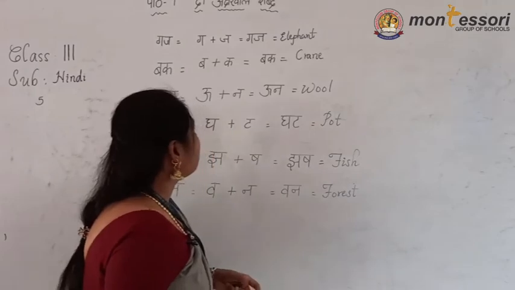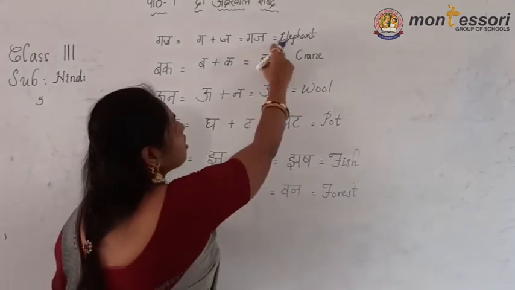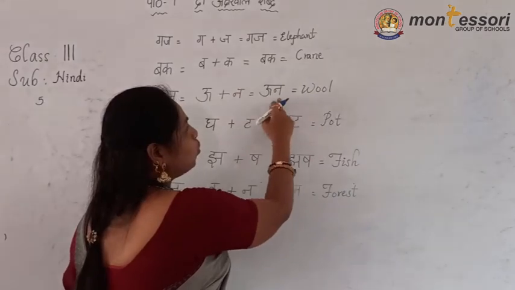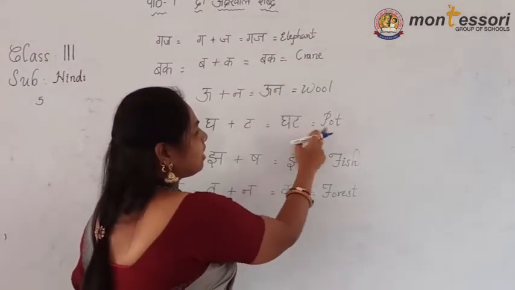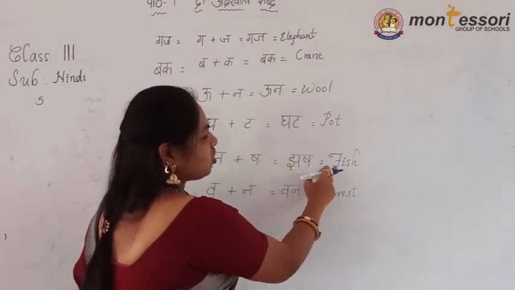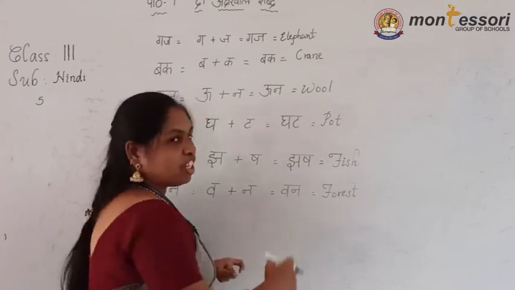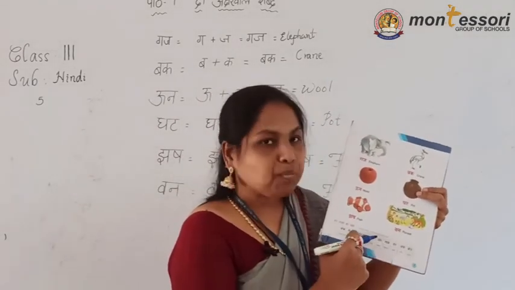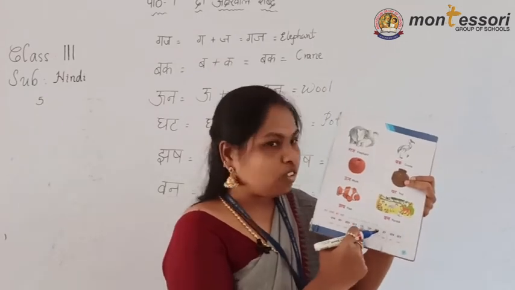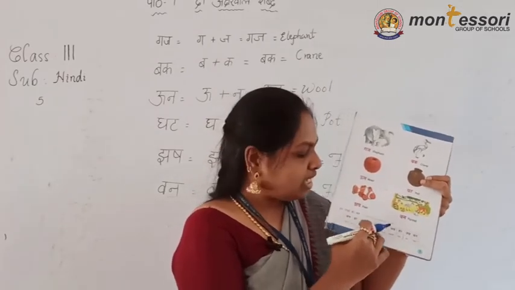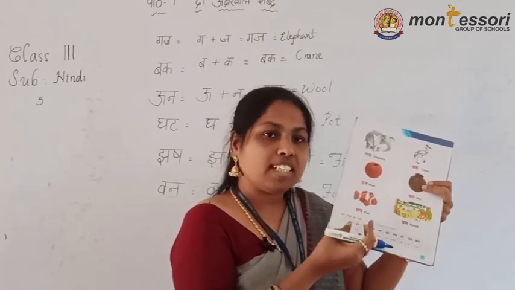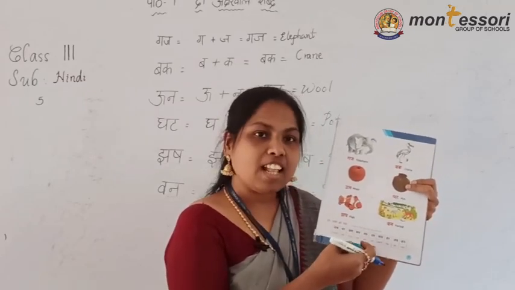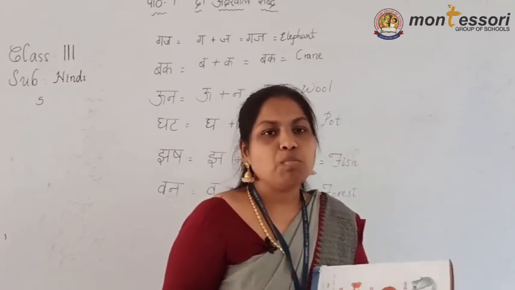Van means forest. What are the words I taught? See, gaj. Gaj means elephant. Buck means crane. Oon means wool. Ghat means pot. Jhash means fish. Van means forest. Same as in the previous class, the letters are given there. Same here also. These two letters you can join and separate and read that word, and it is given in English also. If you read the word, you know more words.